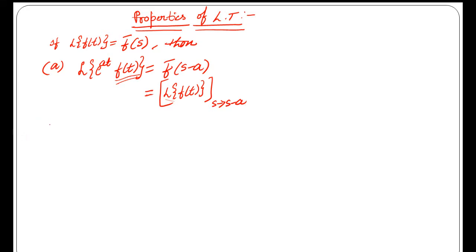Now the second property, Laplace transform of multiplication with t.